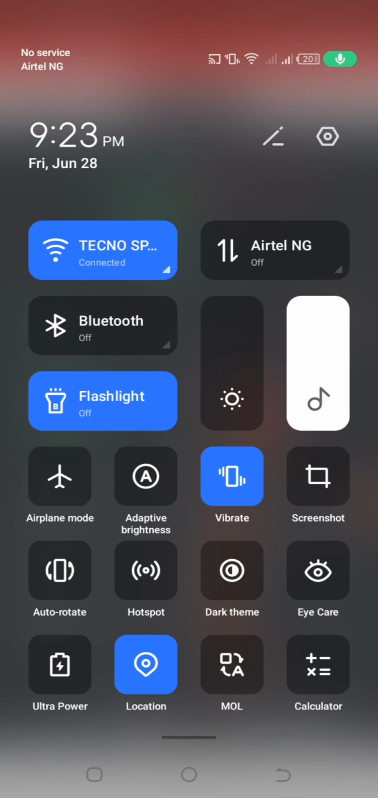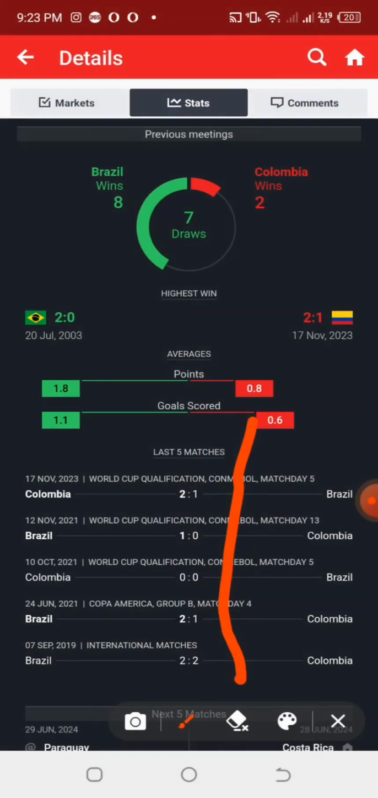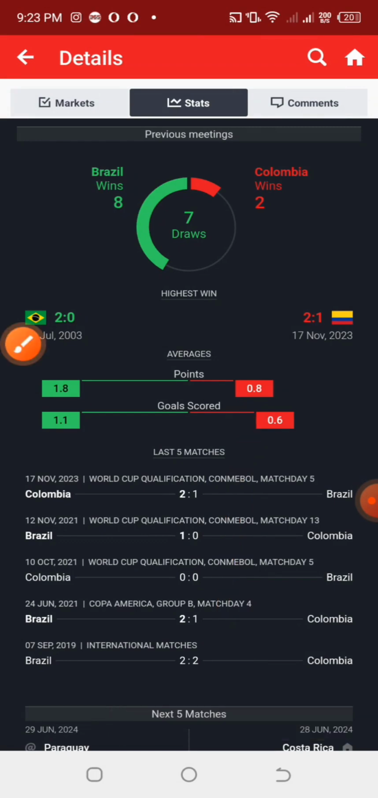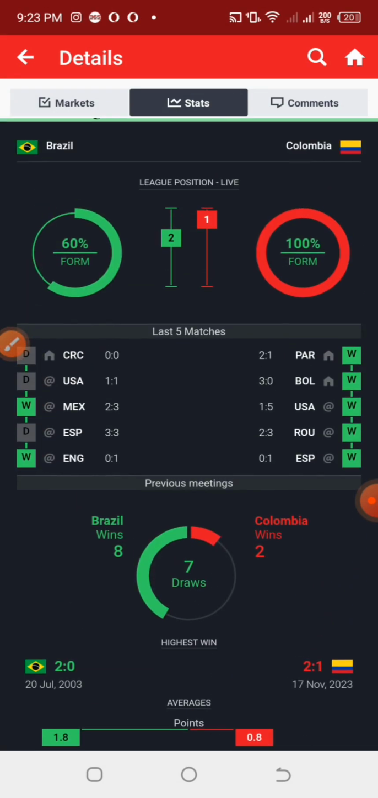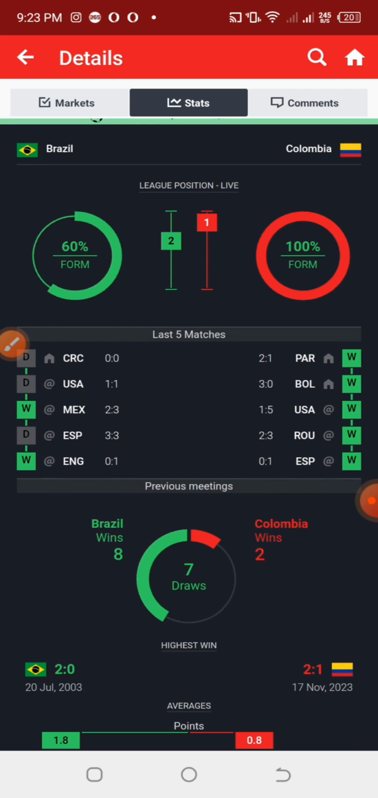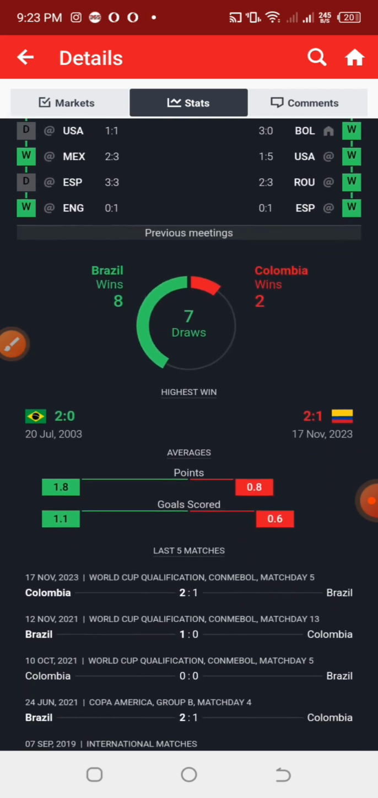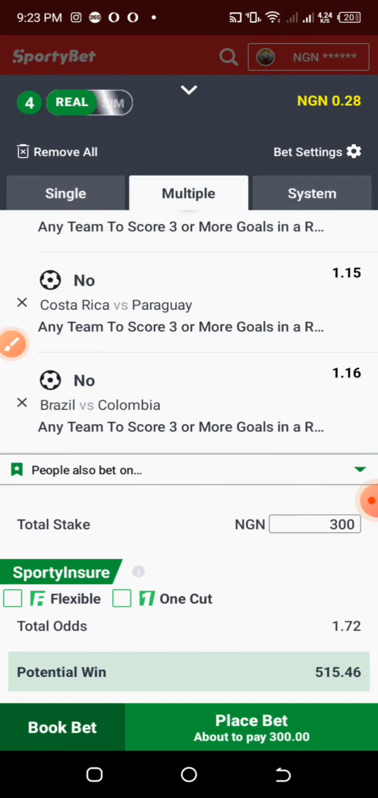Sometimes when you check the analysis of the teams that you want to predict for 3 goals, for any team to score 3 goals, you need to consider the last previous games against each other, their ability to score and their defense. So looking into their last previous games, except in a match that Brazil, the away team, won by 5 goals to 1. So in total of this particular odd, we are having 1.72 odd for this alone.